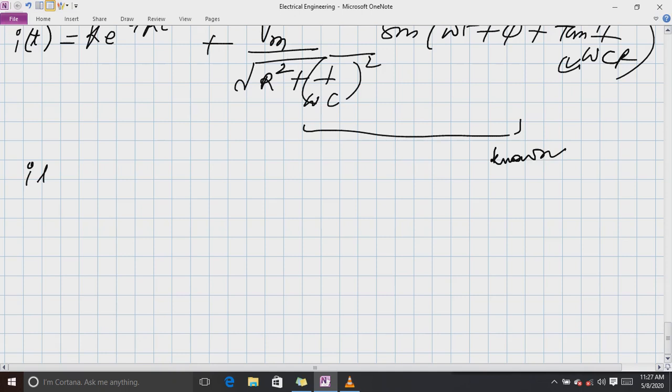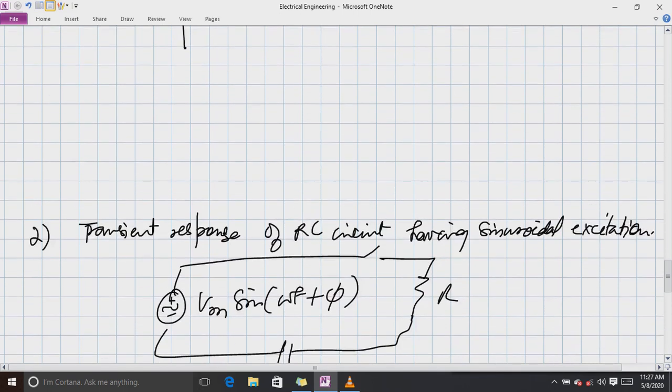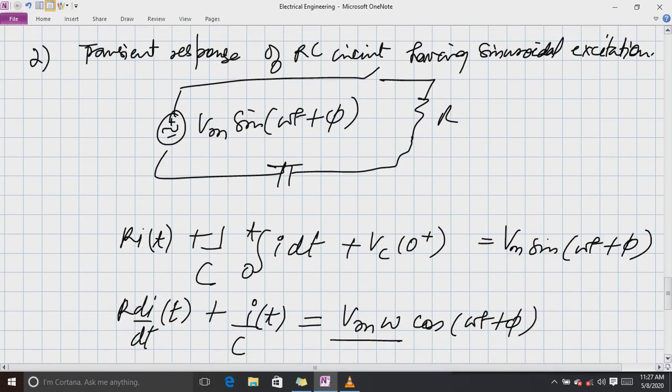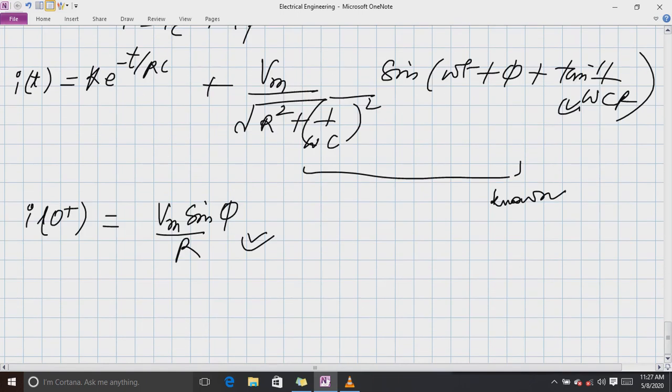For that, I(0 plus) at the switching instant: because the capacitor is short circuit at that time, it will come Vm sin phi over R. I have not written anything new. What I have done is short circuit the capacitor here and then simply written the KVL equation. So nothing more I have done here. This will be the value of I(0 plus).